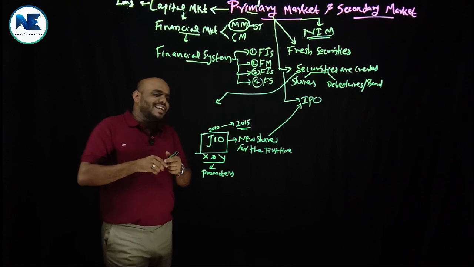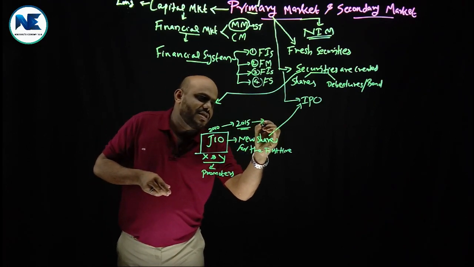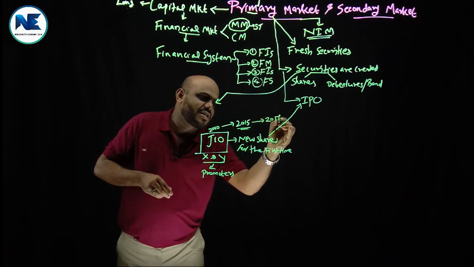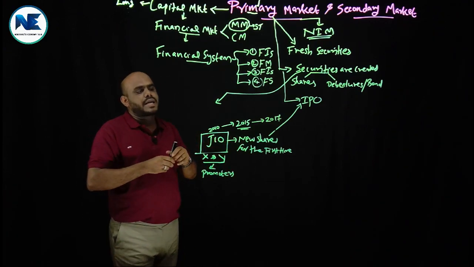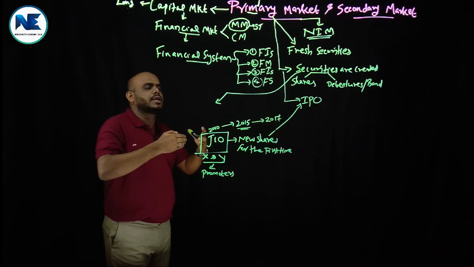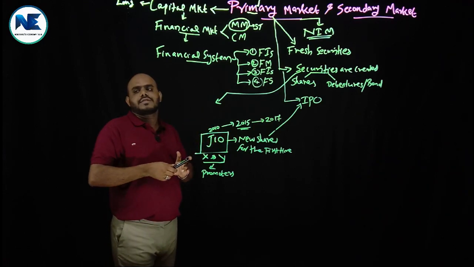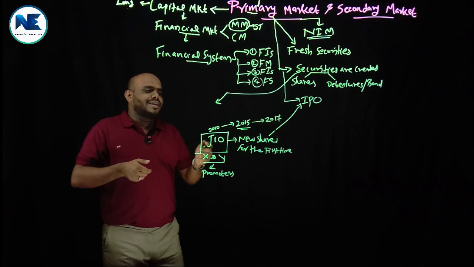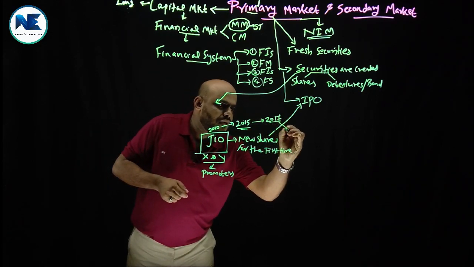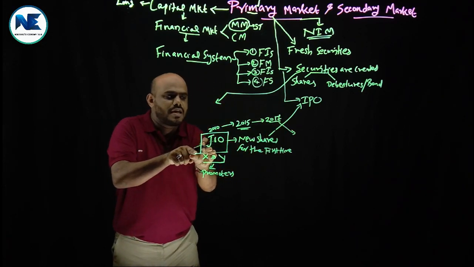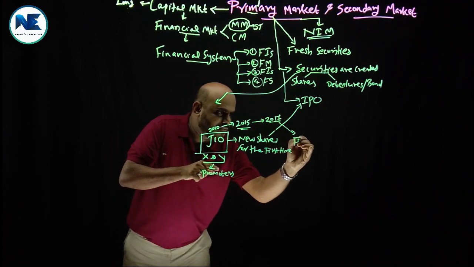Then again, after 2 years, that is in 2017, the board of directors of Jio decided to mobilize more funds from the market by issuing shares or debentures again. Then again, in 2017, the shares are issued by the company itself. It is fresh, no doubt.